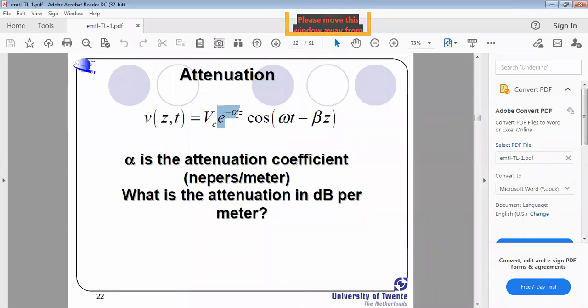But here they made the expression for attenuation. That's why the e power minus alpha z component is included. Why?